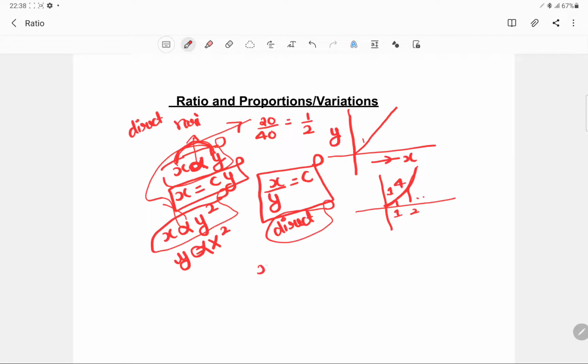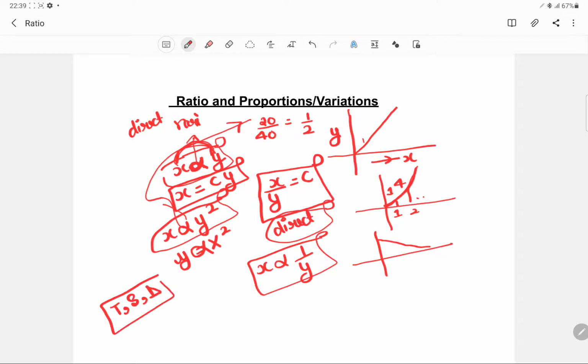Now in a similar manner, if we have x increasing, then y decreasing in a linear manner. So this is like x is to y. For example, you can talk about time, speed and distance. It is a very easy concept: if you have a high speed, then you will take less time.